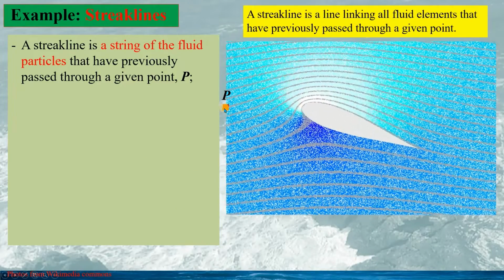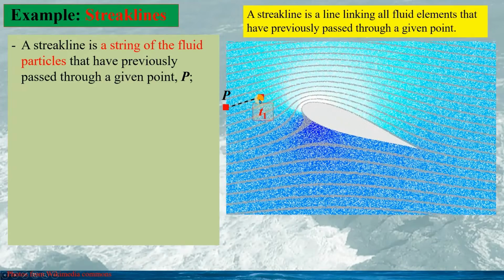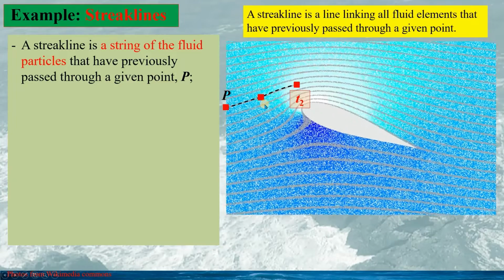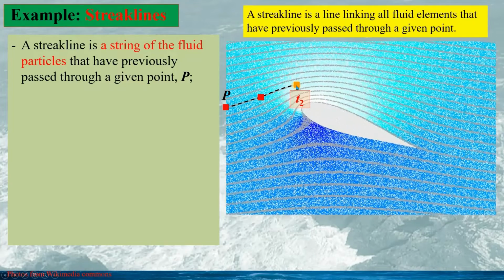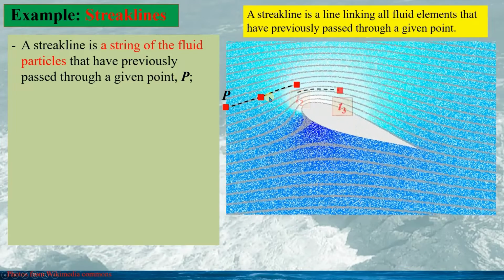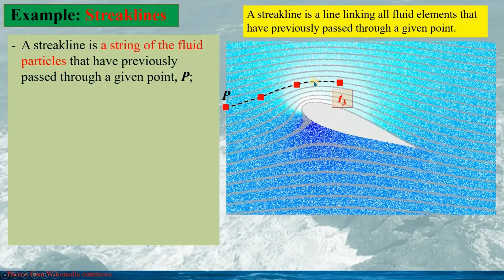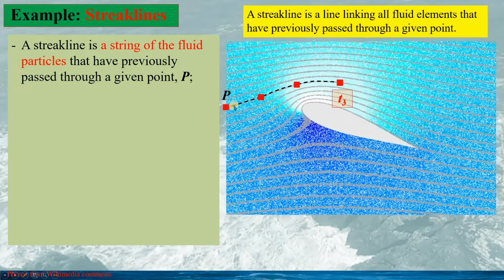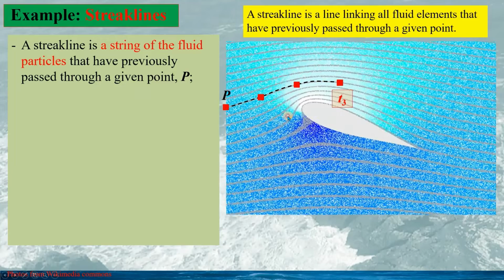For instance, here P. At time t1, the fluid particle moves to here, and at time t2, the first particle moved to here, and the second particle would move to here, and at time t3, the first particle is here, the second particle is here, and the third particle is here. So we can see this dashed line is the streak line.